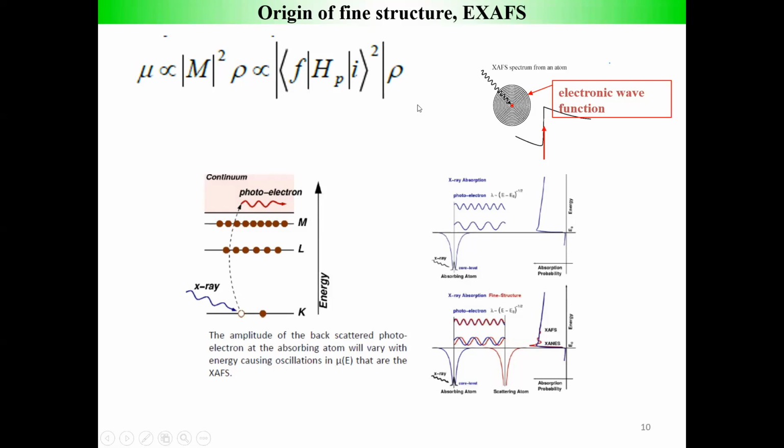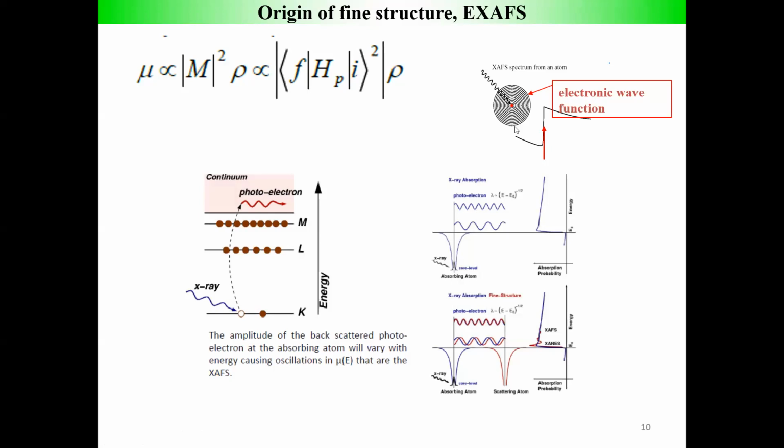But as soon as we move to condensed matter, what happens? Now when the photoelectron wave propagates from the absorbing atom, it sees the surrounding electron cloud and gets backscattered, and you can have this type of interference, which gives rise to peaks and valleys. That's what is known as the EXAFS oscillations.